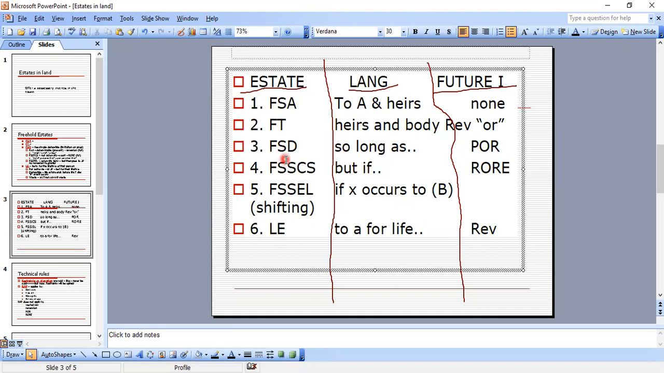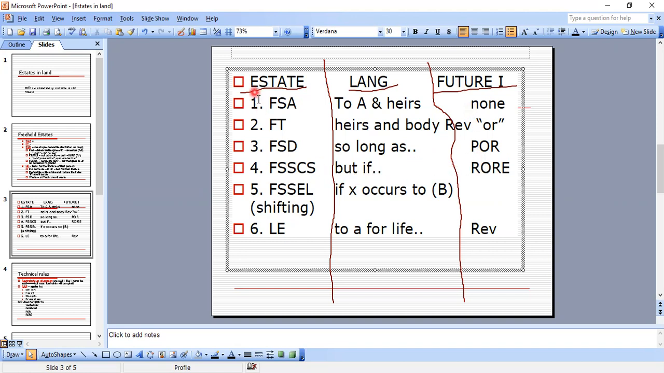FSD is a fee simple determinable. You're looking for language such as so long as, to A during, or to A while, and the future interest for that is a possibility of reverter. And the FSSTCS is a fee simple subject to a condition subsequent, looking for language such as to A upon condition that, to A provided that, to A but if. It's a right of re-entry as their future interest.